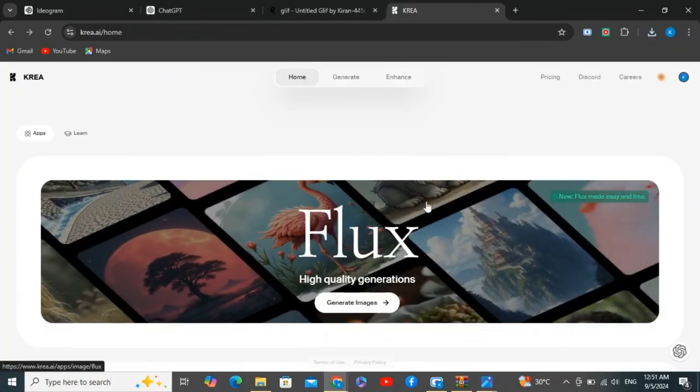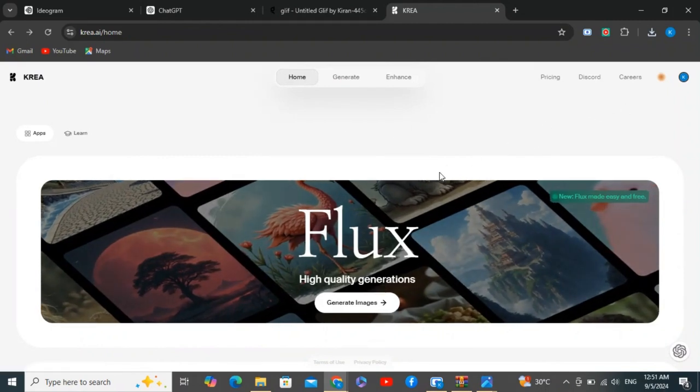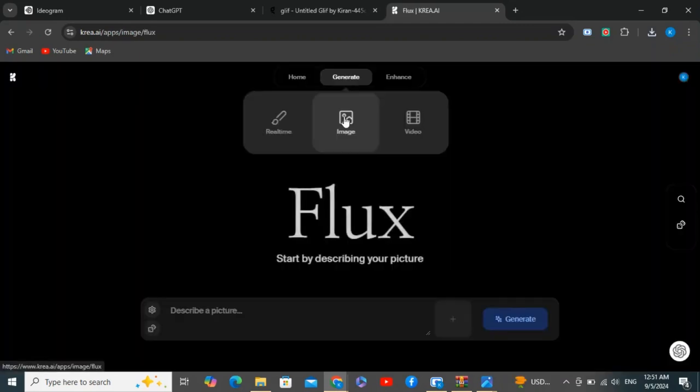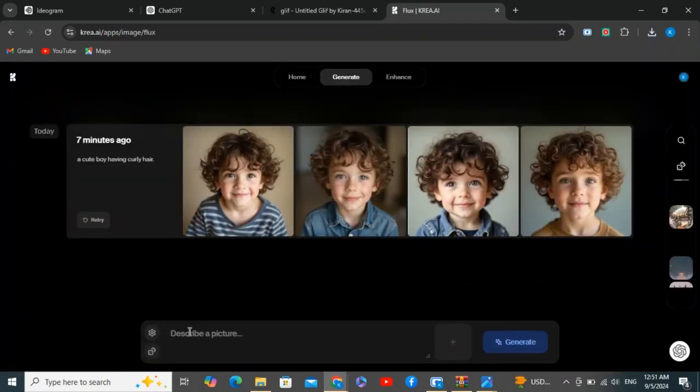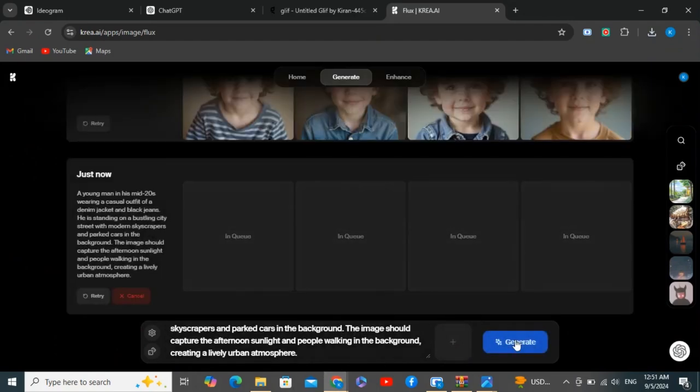And to compare this with Flux AI, I would like to use Krea AI, because Krea AI recently introduced Flux AI to their website, and at this moment, this is free to use. So let's hit generate, and we're going to try the same prompt, and let's see what it comes up with. Paste the prompt here, and hit generate.